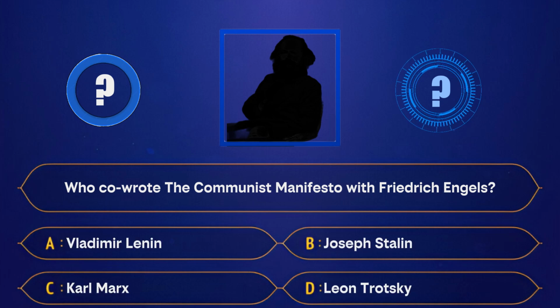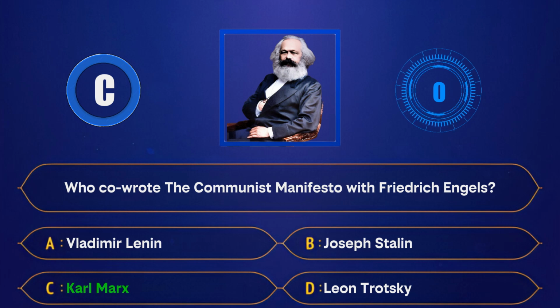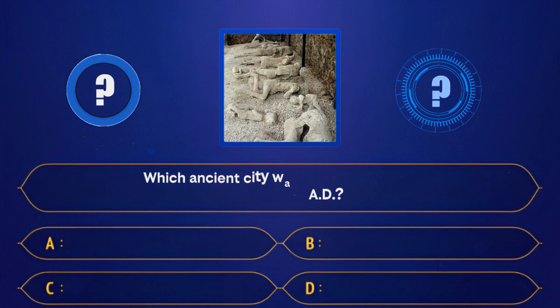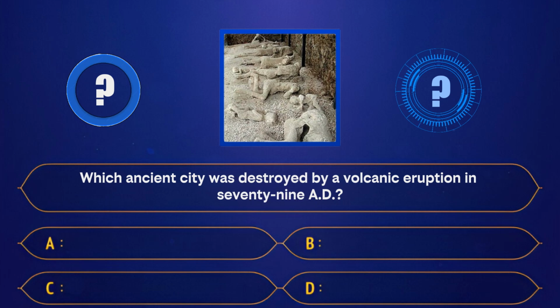A. Vladimir Lenin. B. Joseph Stalin. C. Karl Marx. D. Leon Trotsky. Correct answer, Karl Marx. Which ancient city was destroyed by a volcanic eruption in 79 AD?